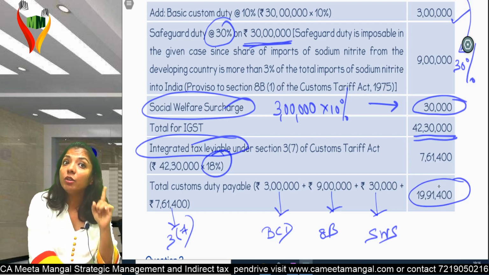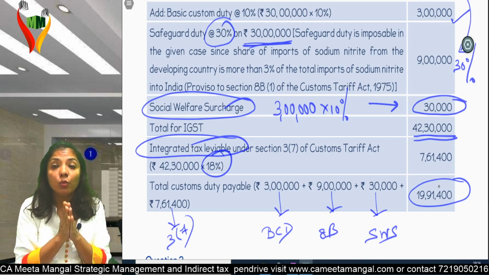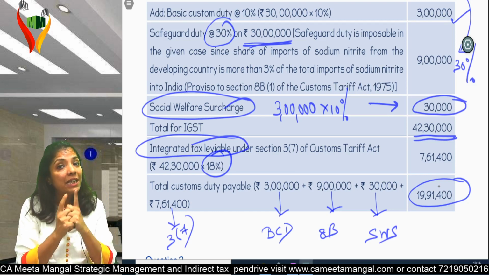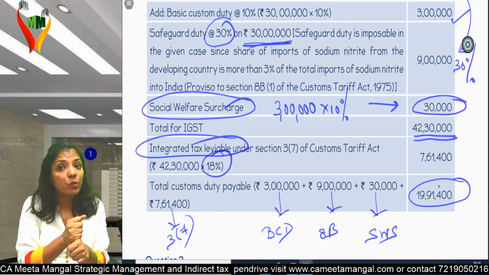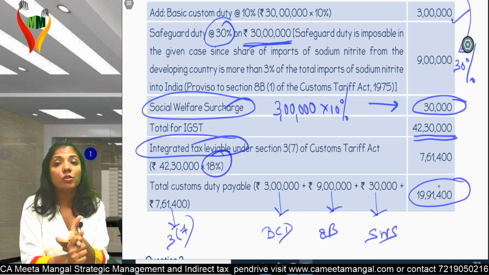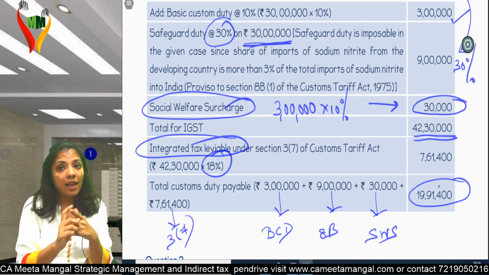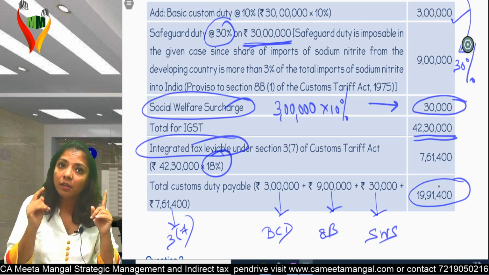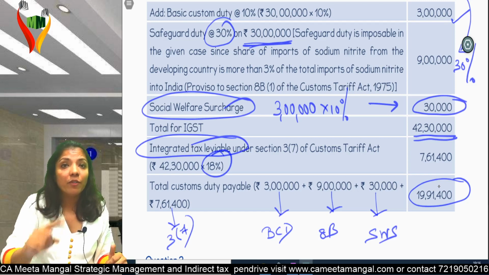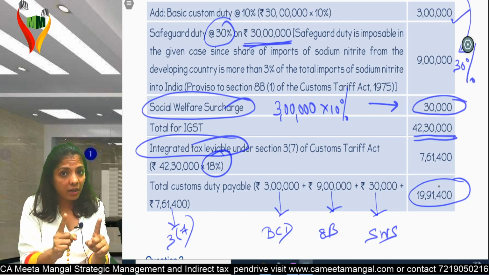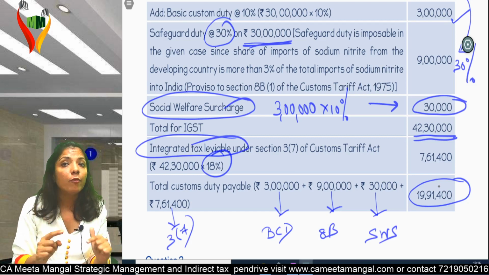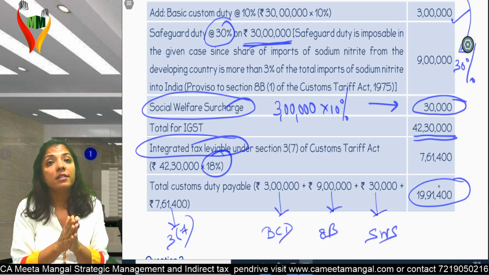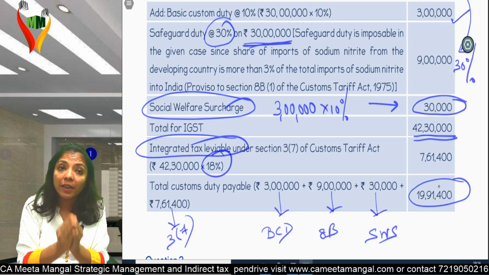We have studied two questions. First question, when I was importing from more than one developing country, it should be individually less than 3% and in totality up to 9%. The moment it is 3% or more for any one of the developing countries, safeguard will be there. Second question which we have done right now, if it's only one developing country, it should be up to 3%. Here it was 4%, so safeguard duty is applicable. Am I clear? Is safeguard duty very clear now?